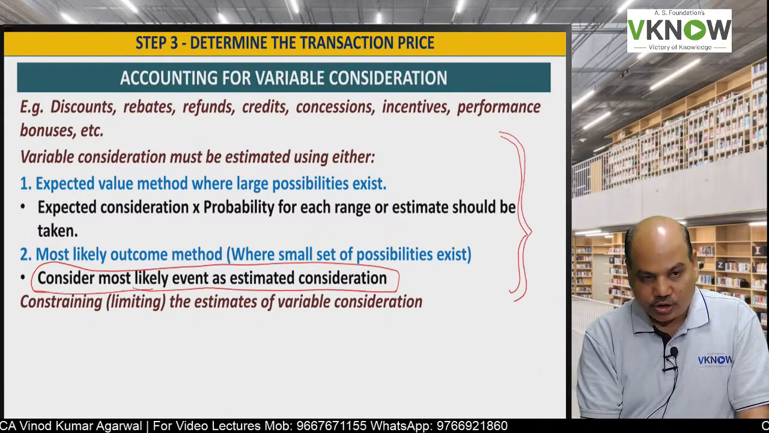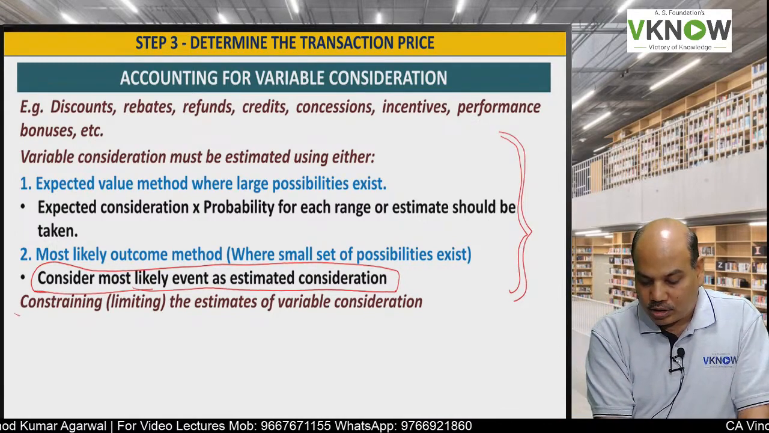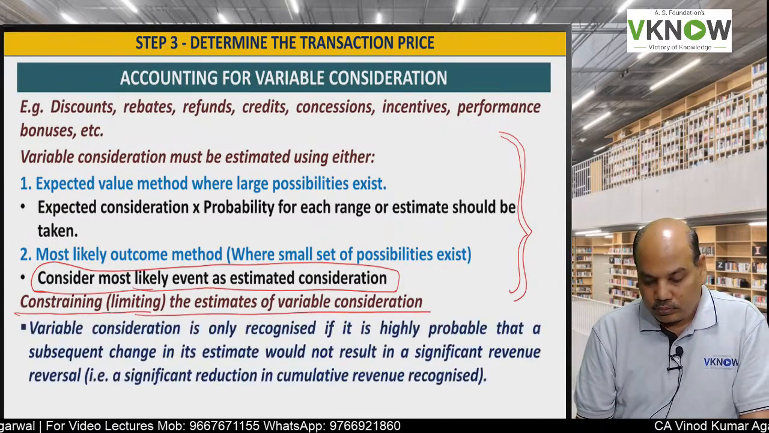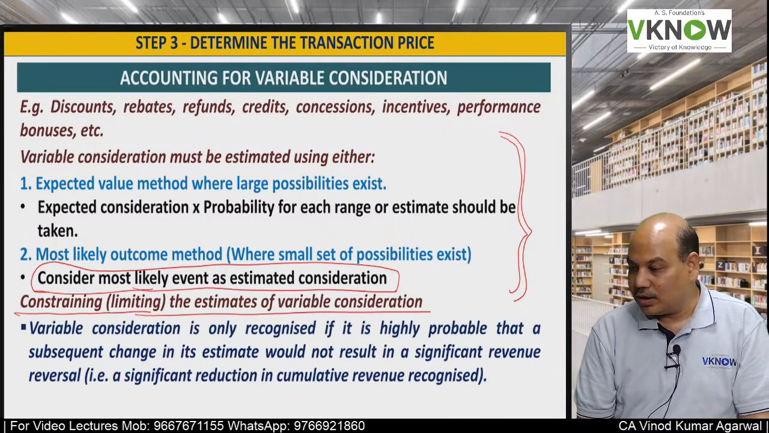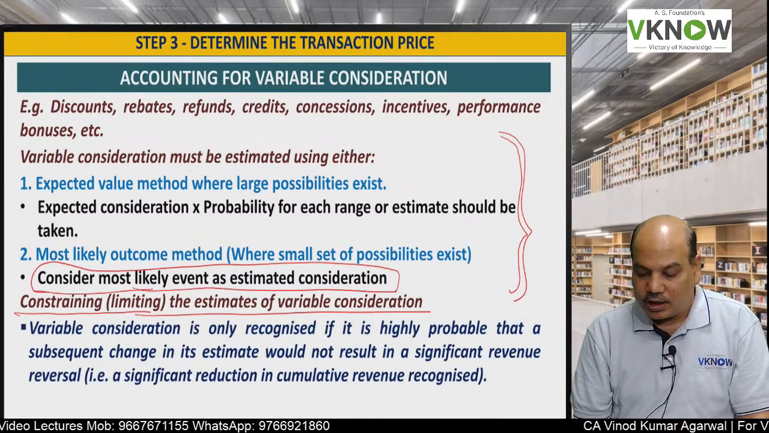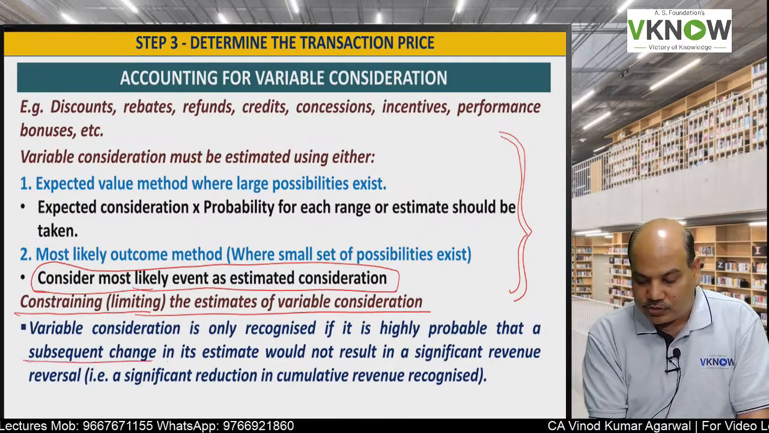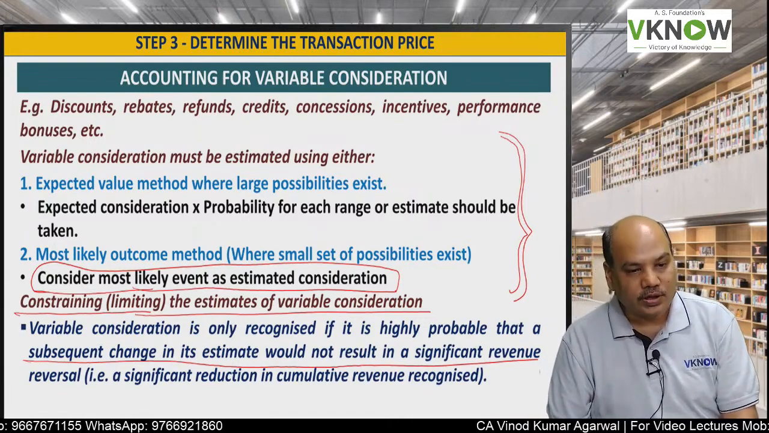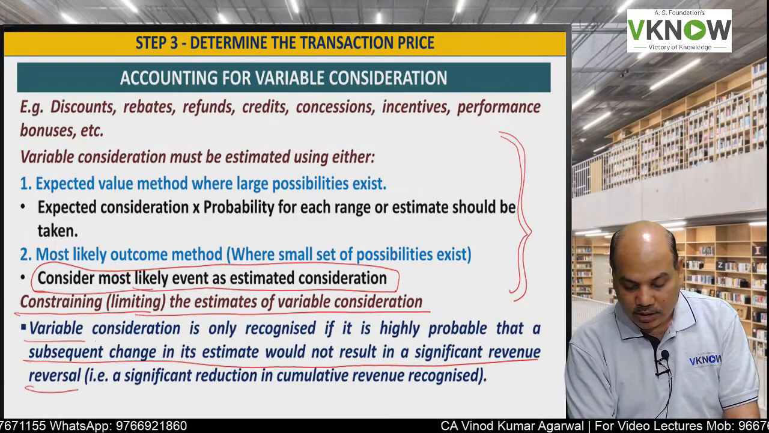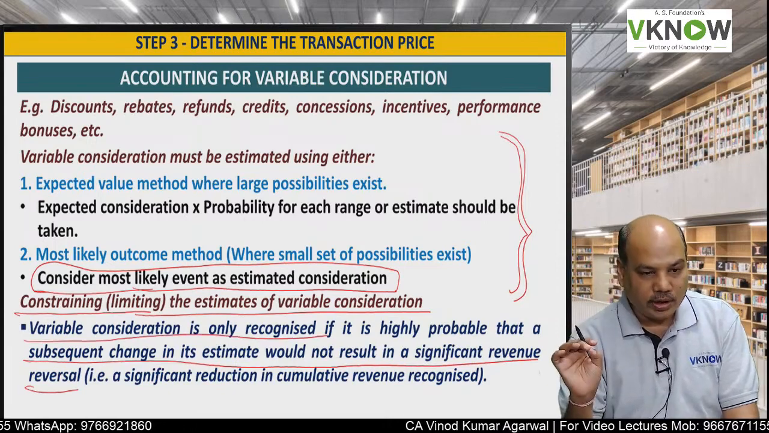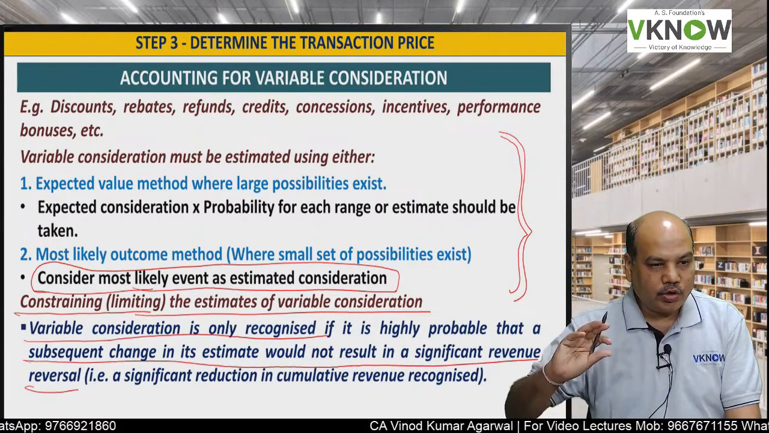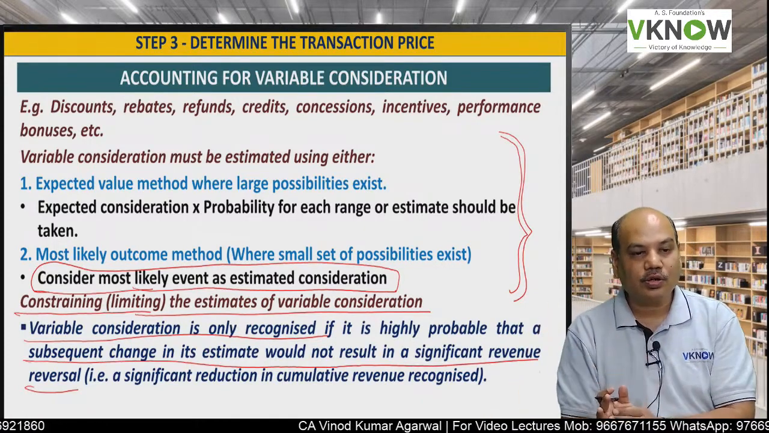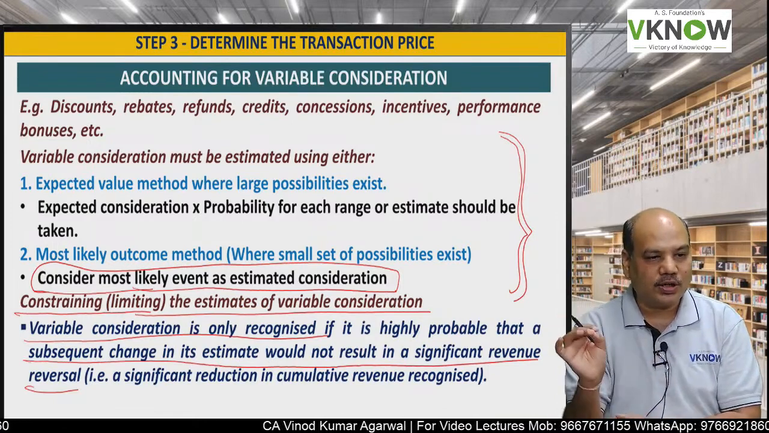having variable consideration, we'll have to apply one test called constraining or limiting the estimate of variable consideration. Variable consideration is only recognized if it is highly probable that a subsequent change in the estimate would not result in a significant revenue reversal. Very important. Variable consideration will be recognized only when you are sure that you will not have to reverse the revenue. Like for example, in case of construction contract, the question in the exam and in your study material,